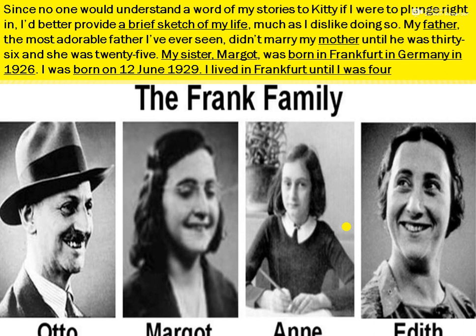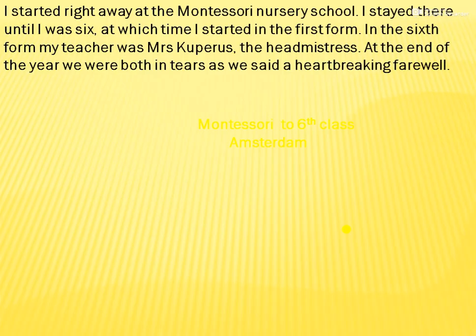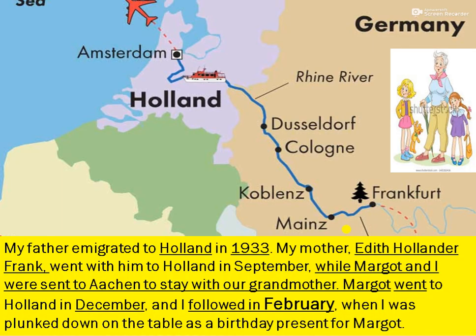So this was a brief sketch she gave in the diary, and then she started writing the diary after giving her sketch. And then she said, my father is a very adorable man, and what happened, we were in Germany, and from Frankfurt, because of the German occupation, we had to flee to Holland, that is Amsterdam. First my father went to Holland in 1933, and then my mother followed, and then my sister followed, and then I followed, and her grandmother was in Aachen.